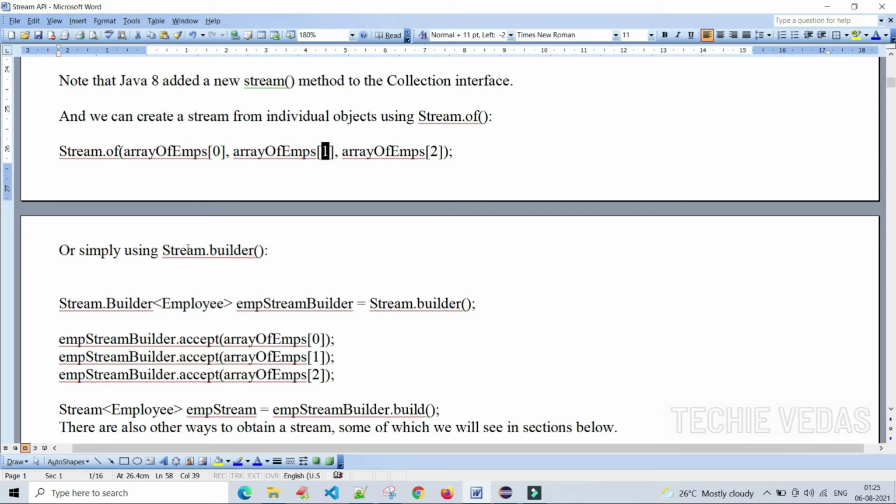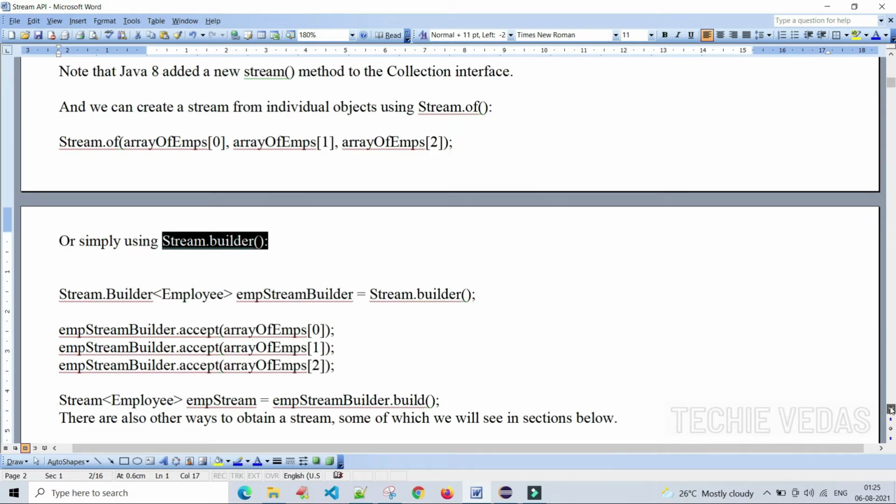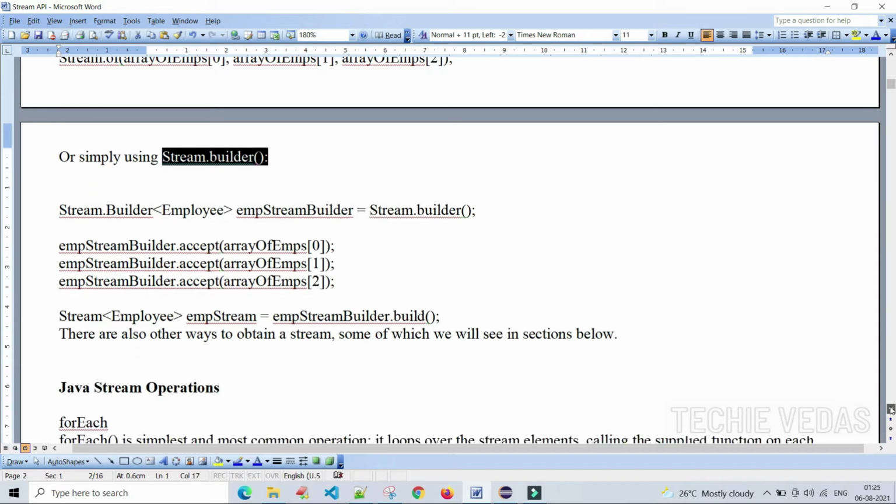Or else we can create the stream using Stream.builder. If you use this method, we can create the stream easily. Let's see how to do it using the Stream.builder method.